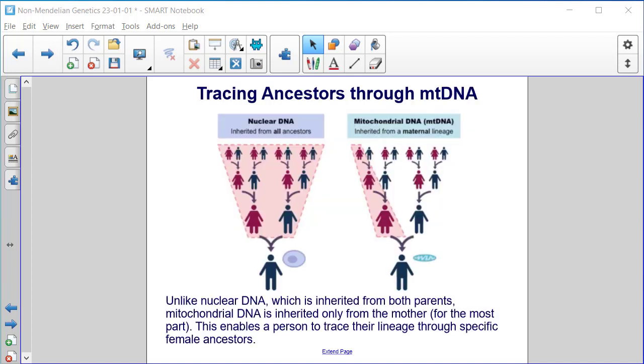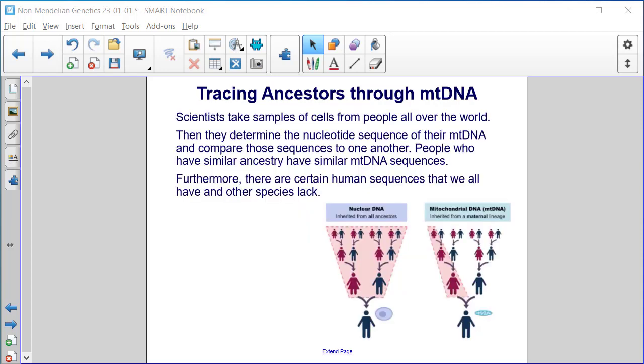Unlike nuclear DNA, which is inherited from both parents, mitochondrial DNA is inherited only from the mother, which you see highlighted here, for the most part. This enables a person to trace their lineage through specific female ancestors.